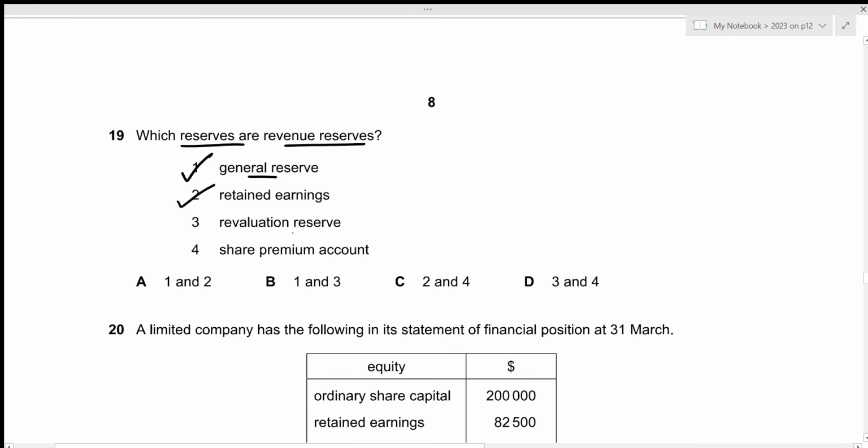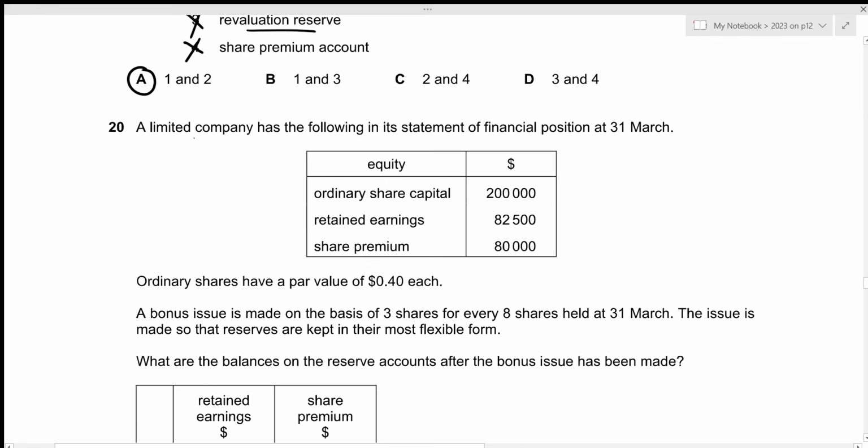We have revaluation reserve. So revaluation reserve will be created by revaluing a non-current asset upwards or downwards, right? And we're talking about non-current asset, which is why this will be classified as capital reserve. So this is not what we're looking for. And we have the share premium account. This will be created when the shares will be issued at a higher value than its nominal rate. We're talking about capital in this case, which again classifies as capital reserve, not the revenue reserve. So this is incorrect. The correct answer should include 1 and 2, which is given in option A.